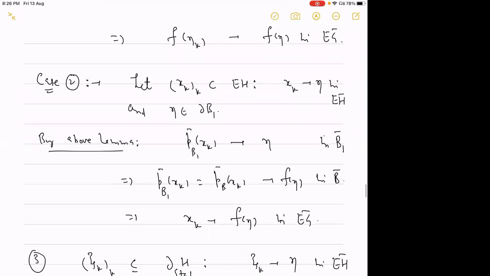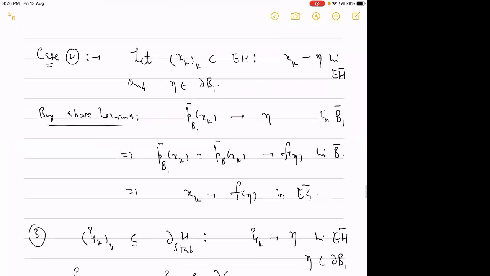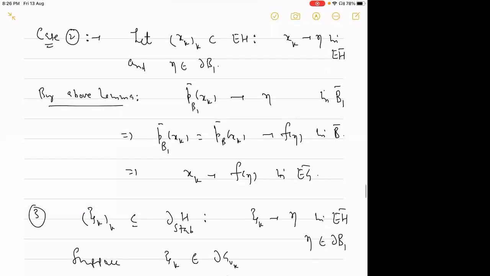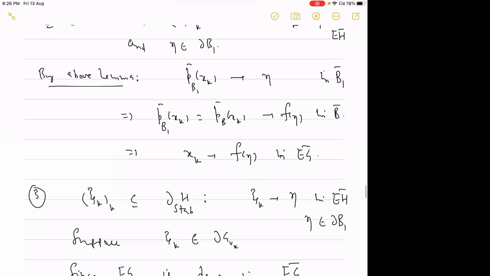And the second one: now we take any sequence x_k in EH converging to eta in EH bar, where eta is some point in the boundary. Then by the above lemma again, the projection of x_k will converge to eta in B1 bar, but their projections are the same.